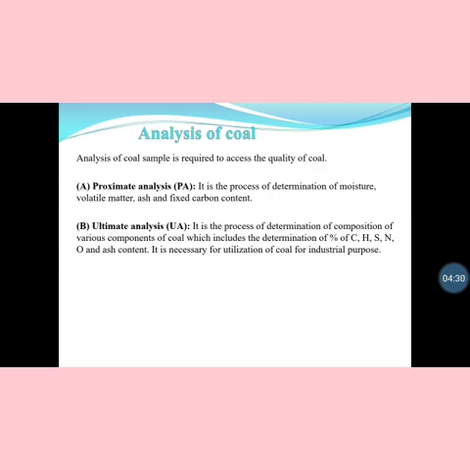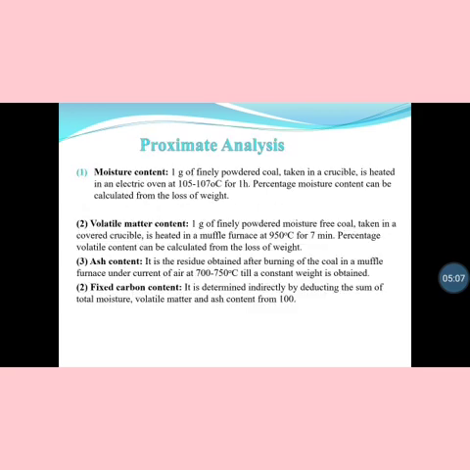Next is analysis of coal. Analysis of coal is required to assess the actual quality of coal. There are two types of method: proximate analysis and ultimate analysis. Proximate analysis is a process to determine moisture, volatile matter, ash and fixed carbon. Ultimate analysis we can define as the process of determining the composition of various components of coal, like percentage of hydrogen, carbon, sulfur, nitrogen, oxygen and ash content. It is necessary for utilization of coal for industrial purposes.